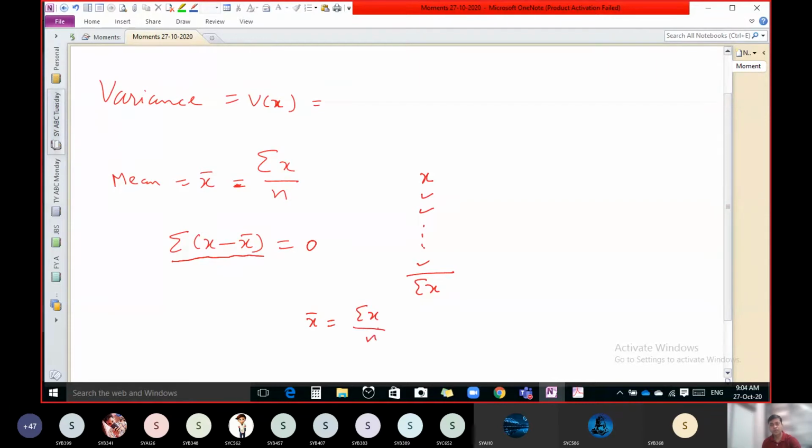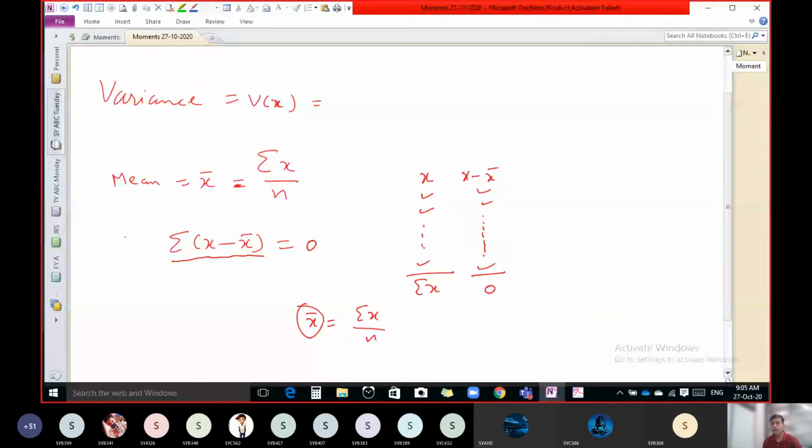You know that. Now, if you want to calculate x minus x bar, you have to subtract this value x bar from each and every value of x. So we get some positive values, some negative values. Why? Because x bar is the average value. But if we add all those values, we always get 0. So that is why sigma of x minus x bar is always 0.